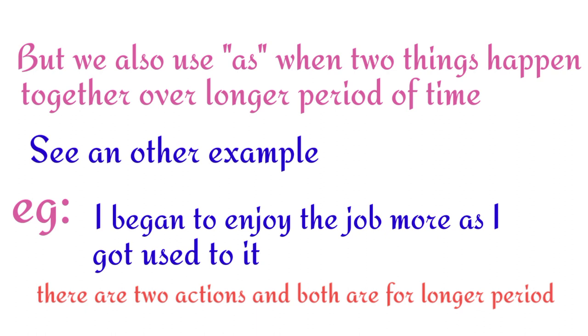Another example: I began to enjoy the job more as I got used to it. There are two actions and both are for a longer period.